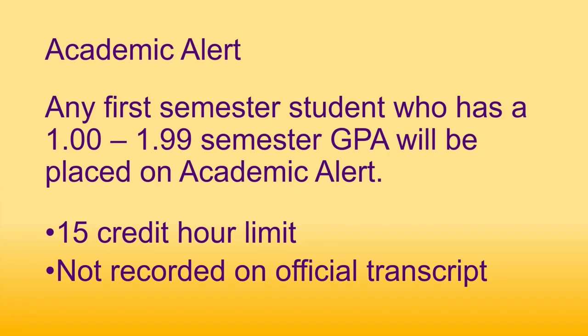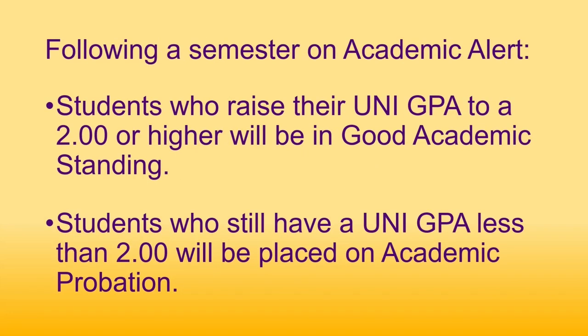Any first semester student who has a 1.00 to 1.99 semester GPA will be placed on academic alert. Only first semester students new to the university can be placed on academic alert. While on academic alert, a student will be limited to 15 credit hours. Academic alert is not recorded on the student's official academic transcript. While on academic alert, a student's goal is to raise their UNI GPA to a 2.0 or higher.